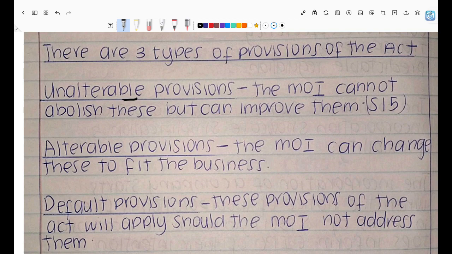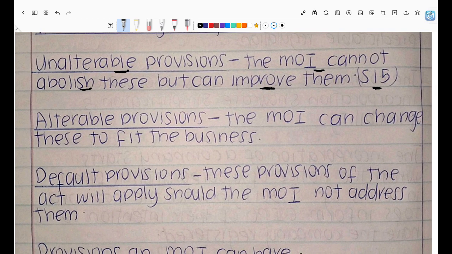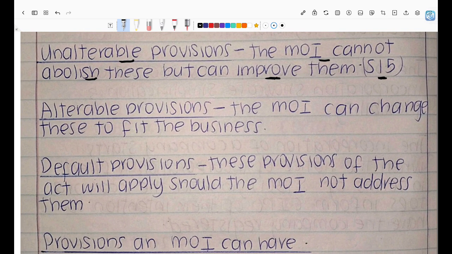We have those that are unalterable. So when you say unalterable, it means you cannot change them going down, but you can change them going up, meaning the MOI cannot abolish these provisions, but they can improve them as per section 15. So section 15 says unalterable doesn't mean that you cannot change them. It just means you can improve them, you can make them better, but you cannot abolish them, you cannot remove them, right? So we have those provisions in the Act that the MOI cannot change, cannot abolish, right? So let me not use change, but let me say cannot make them cease to exist, cannot abolish them, but they can make them better, right? Improve them under section 15.